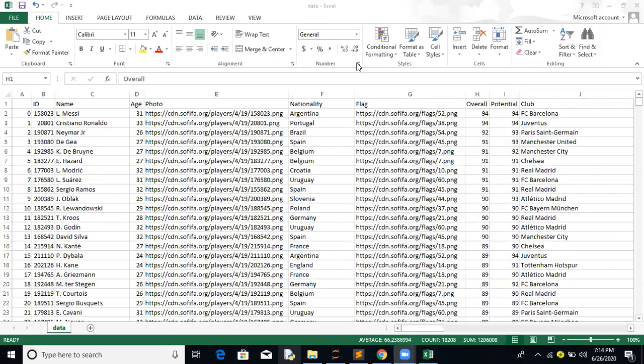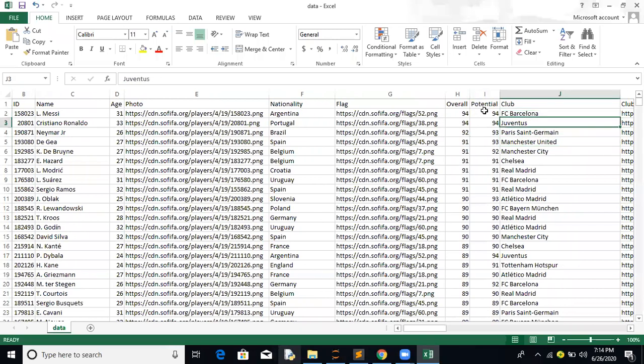Overall is how the player can perform overall, and potential is the level to which the player can potentially perform. For example, for Lionel Messi and Cristiano Ronaldo, overall and potential are the same. But Neymar Junior, who plays for PSG, has an overall of 92, but he can perform a step more, which is 93. Players in their young age have a lot of potential, but haven't yet performed overall. We will see the trend between age and overall and potential.